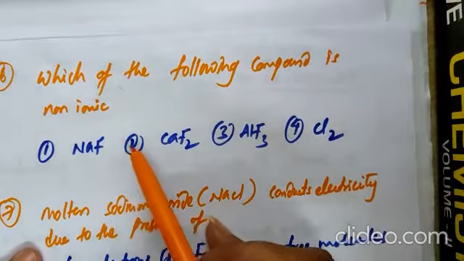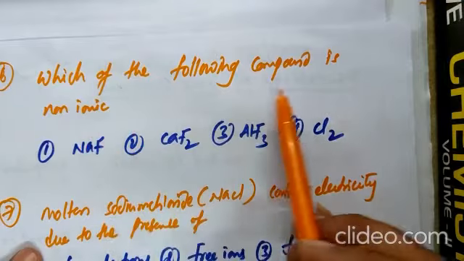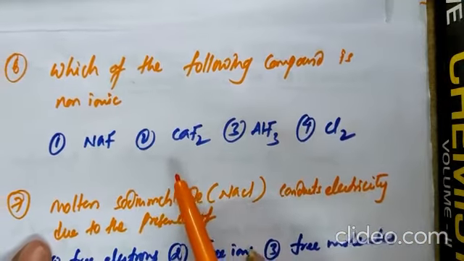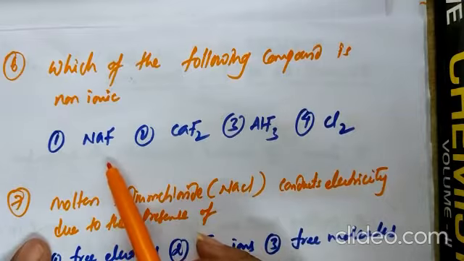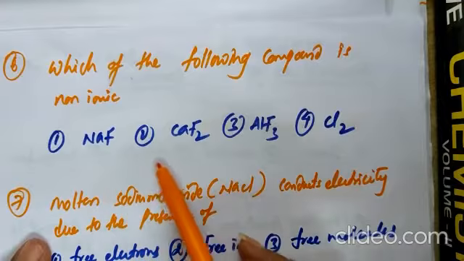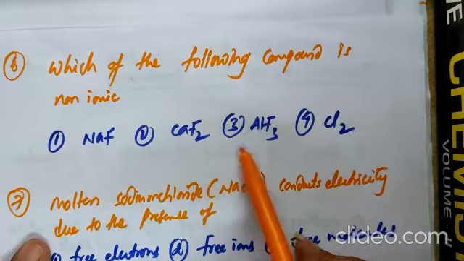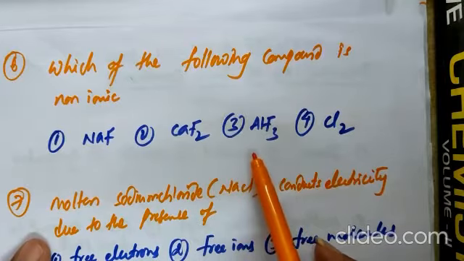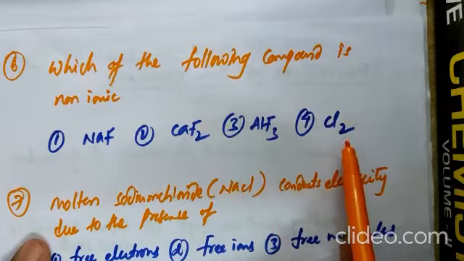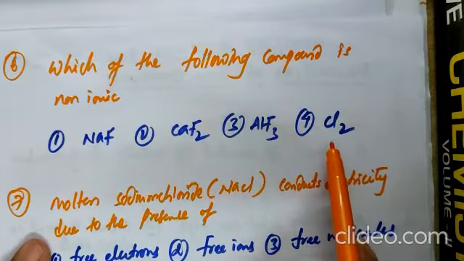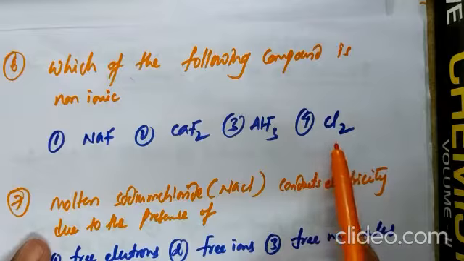And question number 6. Which of the following compounds is non-ionic? Given four options, which one is not an ionic compound? Sodium fluoride is one of the best examples for ionic compound. Calcium fluoride also, and AlF3. All these three options are ionic compounds, and Cl2, it is between non-metals, so covalent bond is formed. Here covalent means non-ionic, answer is Cl2.